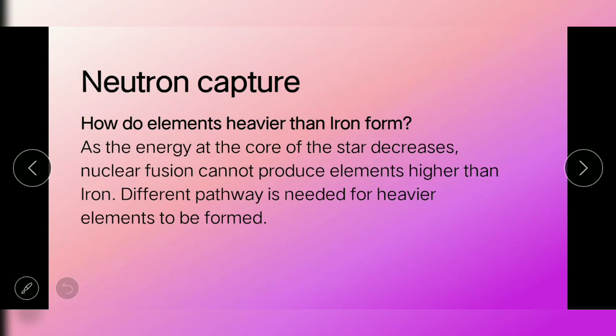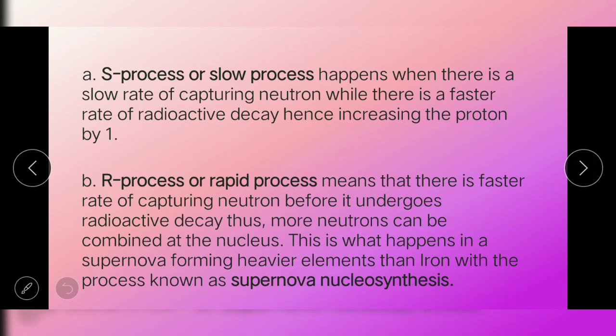The next process we have is what we call neutron capture. So how do elements heavier than iron form? Take note that as the energy at the core of the star decreases, nuclear fusion cannot produce elements heavier than iron. So there is a different pathway needed for heavier elements to be formed, and those are the S process and the R process.